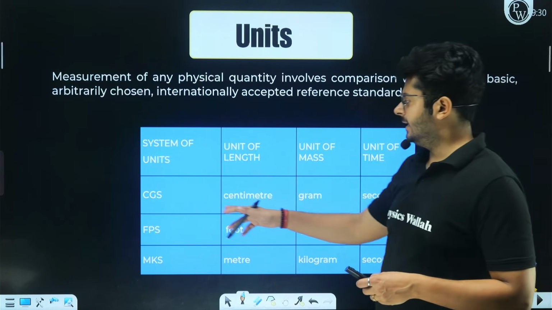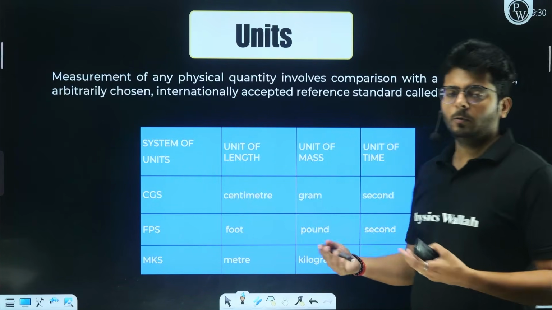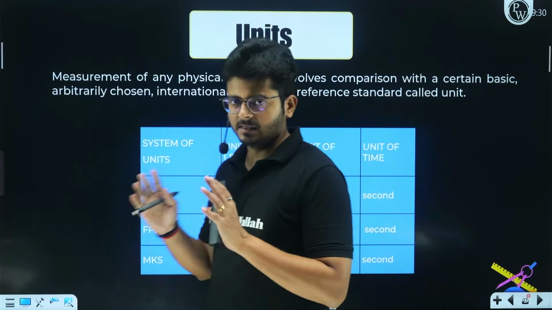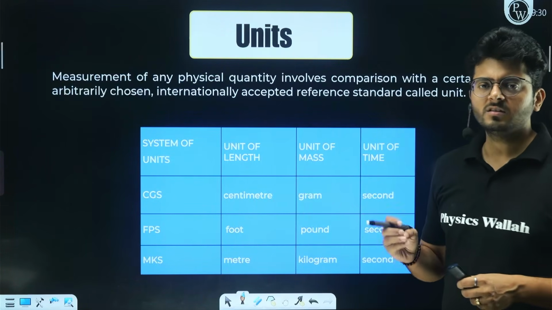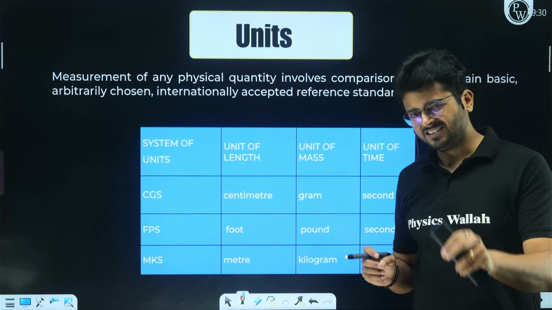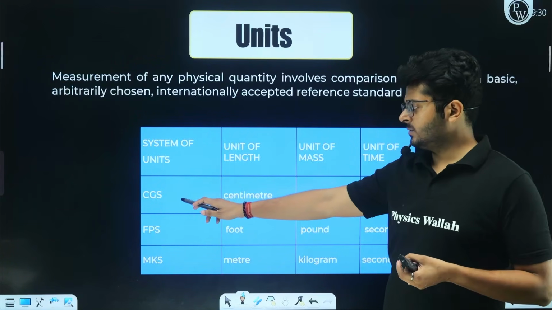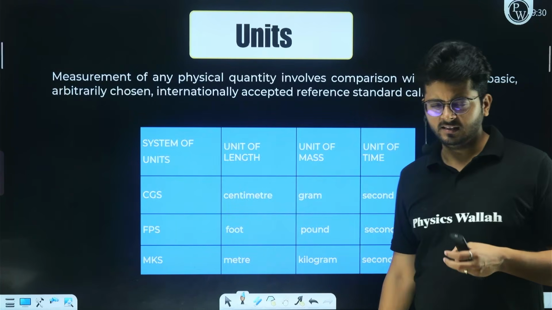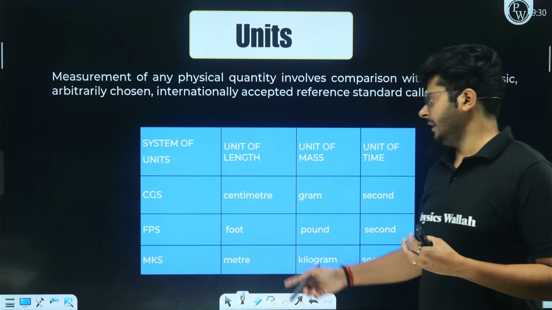So the unit that you are going to choose should be internationally accepted, and there are certain systems behind it, right? The most common system that we are using is the SI system, which is international, right? But there are other systems as well: CGS, FPS, MKS. There are a bunch of different systems used in different parts of the world.